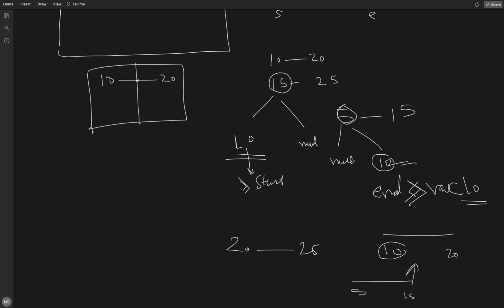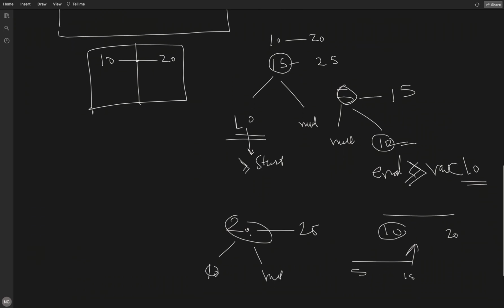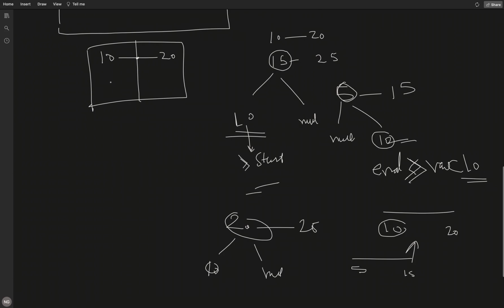And if I add another meeting after that, let's say 20 to 25, then for 20 the floor key is 10 and the ceiling key is null, and for the floor key the value is not greater than this start. So we will add this into our map. Like this we will add another meeting. So this is the idea. You can try to code it by yourself.